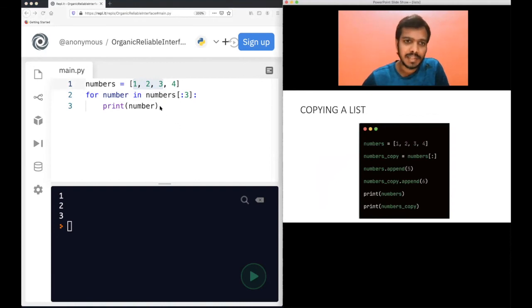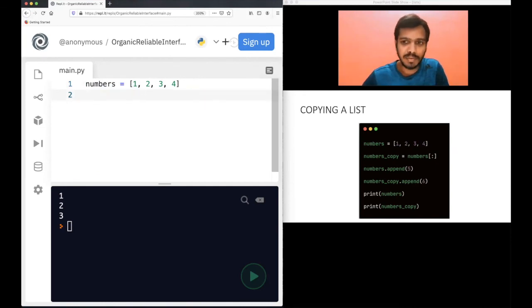Copying a list. Okay. This one is quite a great thing, I will say. I also didn't know this concept before. Now I know this. So one advantage of teaching you is that I also learn a lot of concepts. Okay, so let's make a numbers copy. Let's declare a new list. Numbers.